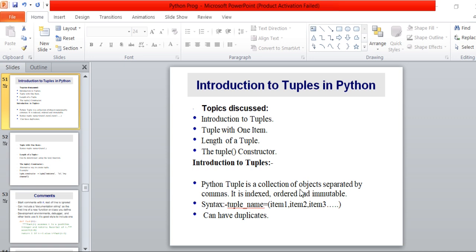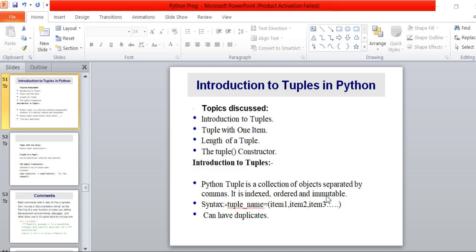This is the difference between the list and the tuple, as we have already discussed lists in Python. So refresh your mind. When we declare data items under a list, these data items are wrapped under square brackets. On the contrary, if I'm talking about tuples in Python, when we declare data items here, they are wrapped under round brackets. Now let's understand the meaning of indexed, ordered, and immutable.